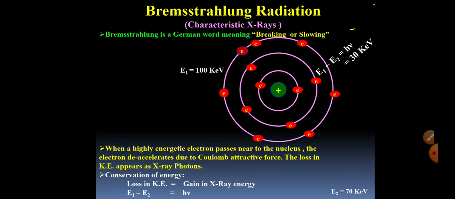So the energy before the collision is 100 and after the collision it is 70 kilo electron volt plus 30 kilo electron volt, it is the same. So due to this deceleration, a photon is emitted. This is called Bremsstrahlung radiation.